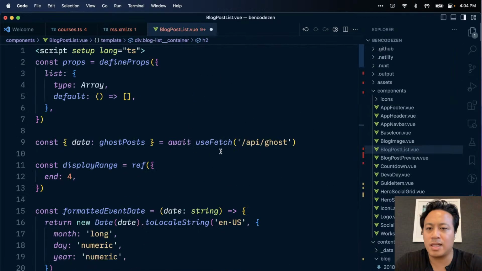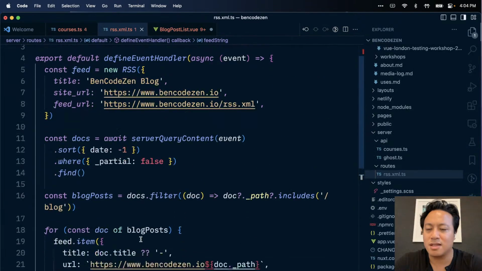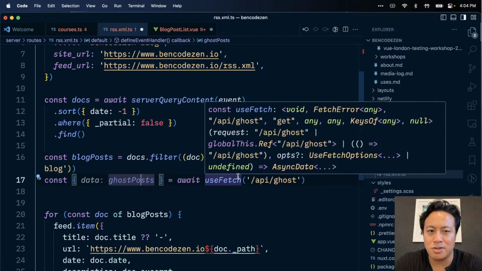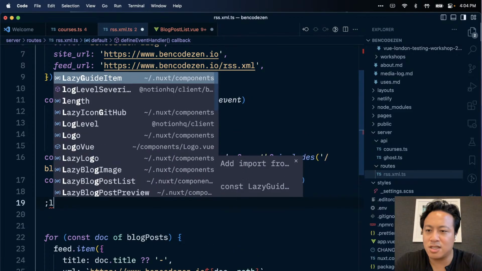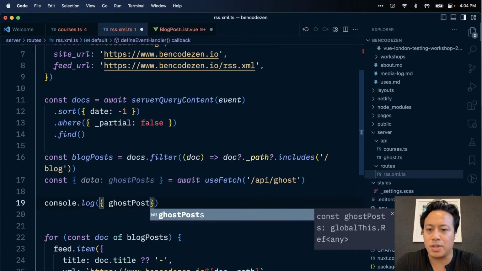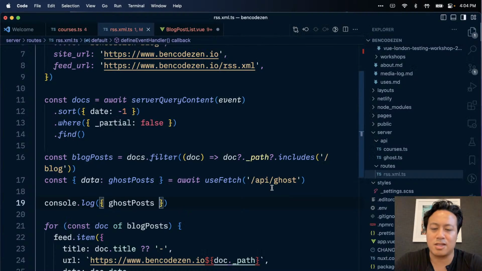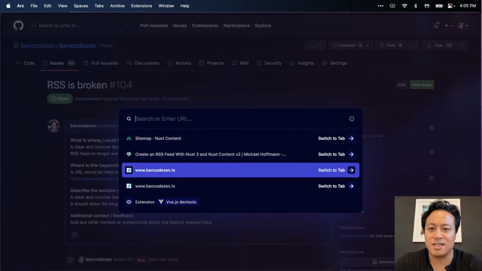if we took the same ideology of fetching from an API, okay, I'm gonna try this because this is what we do, right? Ghost posts, we're gonna wait, use fetch. Looks like use fetch does exist. And I just want you to log ghost post. That's it. That's all I want you to do. Fingers crossed this works, but you know, we'll see. All right, so there.